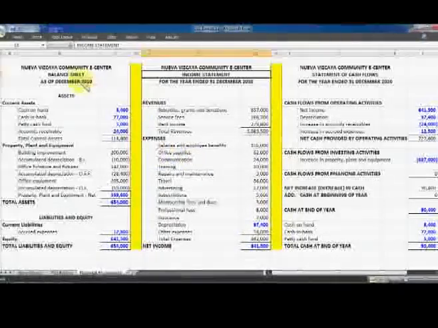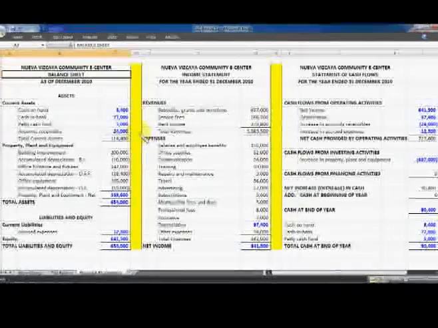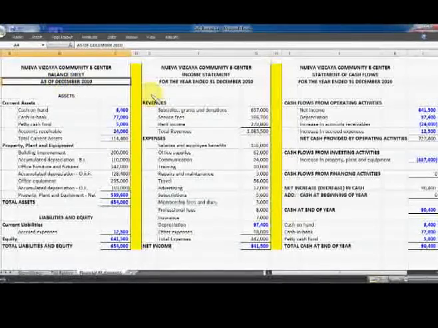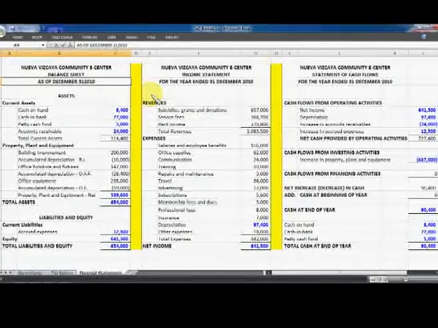Now, the balance sheet is a financial statement, or a financial report, of the financial condition of the CEC as of the given date. In this case, as of December 31, 2010.